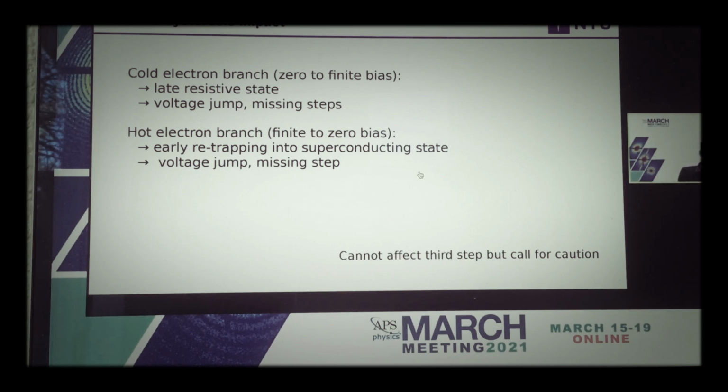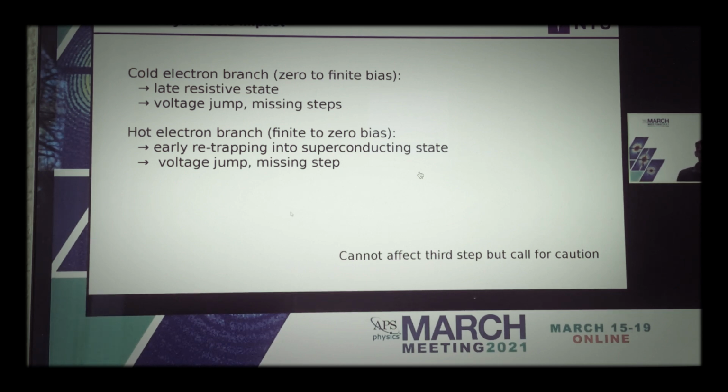First, when we are on the cold electron branch, meaning that we are going from zero to finite bias, so we start in the superconducting state. Because the hysteresis in our junction is thermal in nature, as we will see right after, what can happen is that we go to a large current, then switch out of the superconducting state and heat up the junction quite a lot, leading to an actual reduced superconducting critical current, but we cannot see. However, this means that the voltage jump we have is relatively large and can hide one step or even several steps.